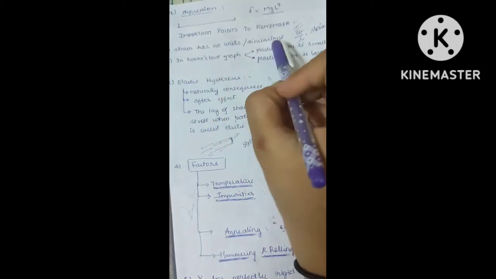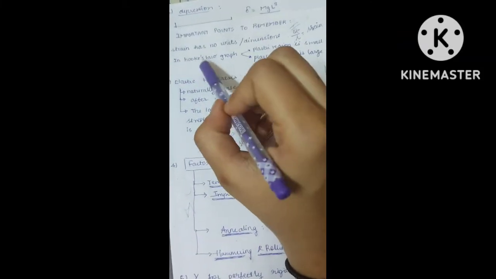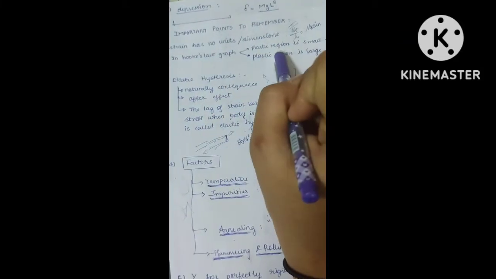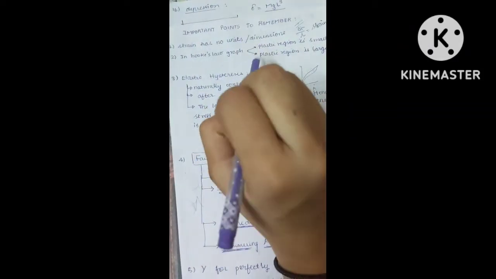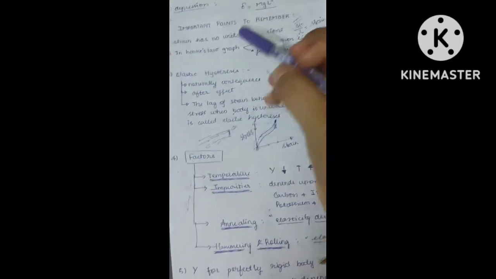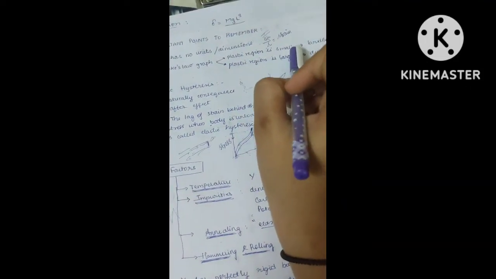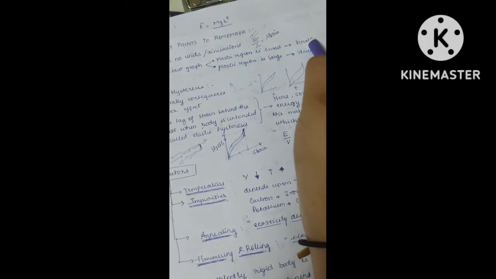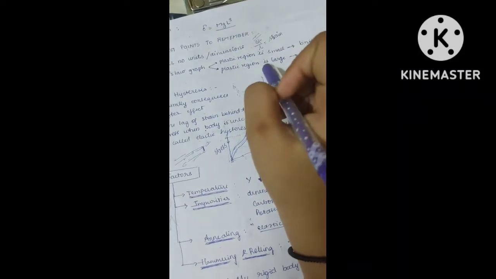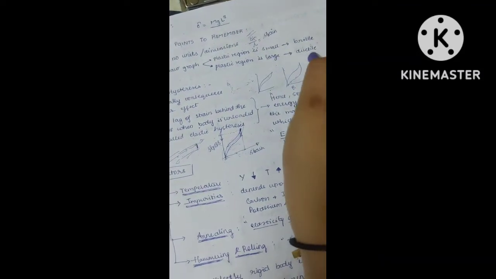This is a very important objective point which they ask: in Hooke's law graph, if the plastic region is small, then which type of material is it? It is a brittle type of material. And if the plastic region is large, then the material is ductile.